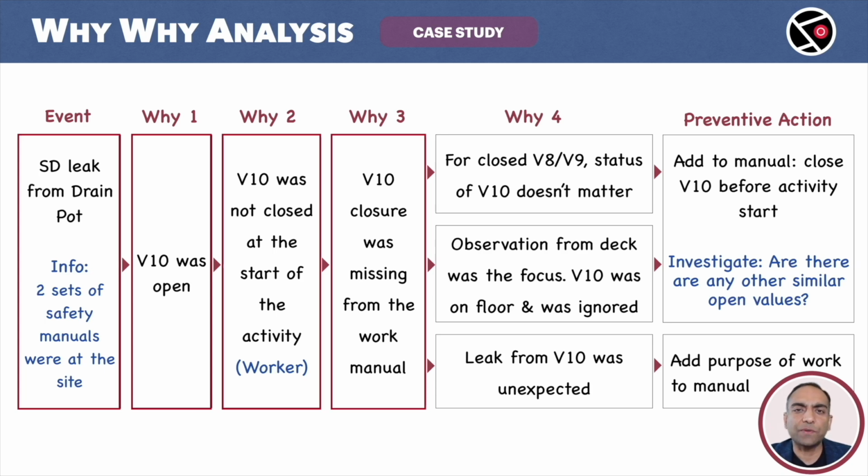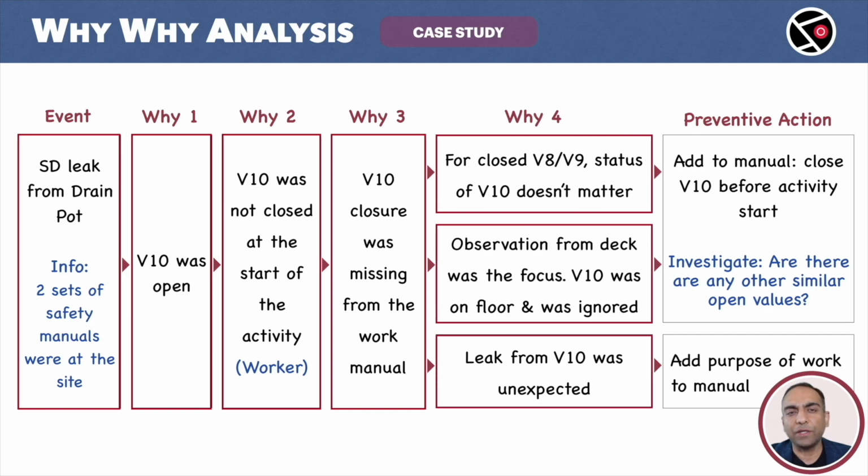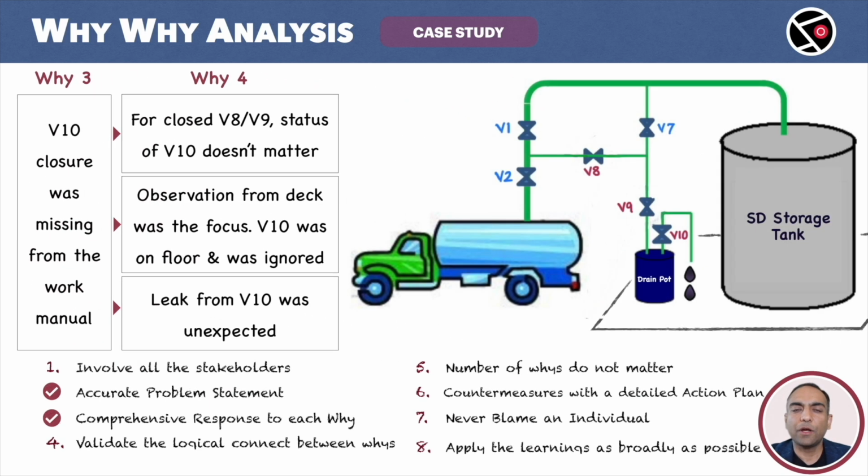We have multiple answers. 1, 2, and 3. Let's look at each one of these. The first response is, if V8, V9 are closed, then the status of V10 doesn't matter. We simply ignore V10. Indeed, if V8 and V9 were closed, the chemical will never reach the drain pot. It was assumed that V8 and V9 will be closed before the transfer of SD starts. But unfortunately, this is not what happened. V8 and V9 were open, and so was V10.